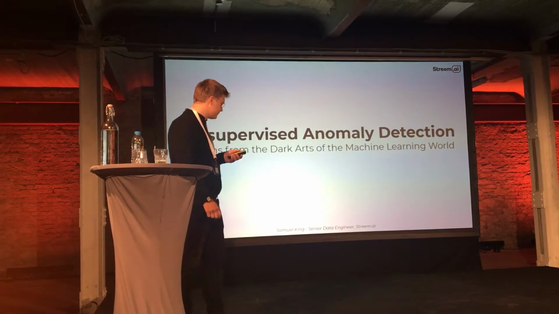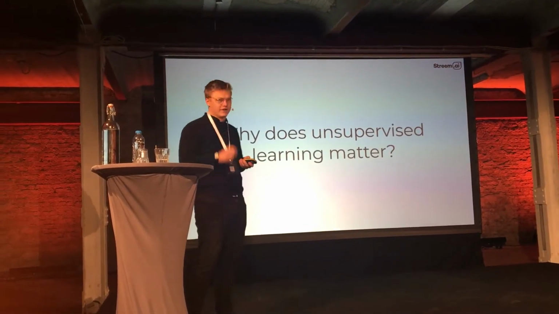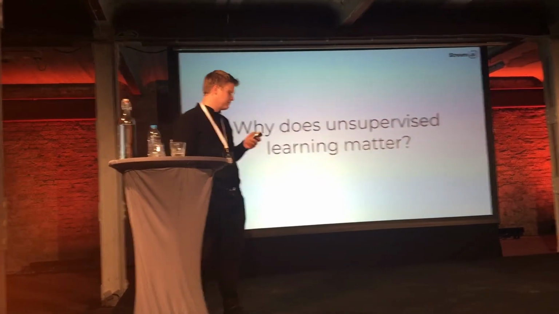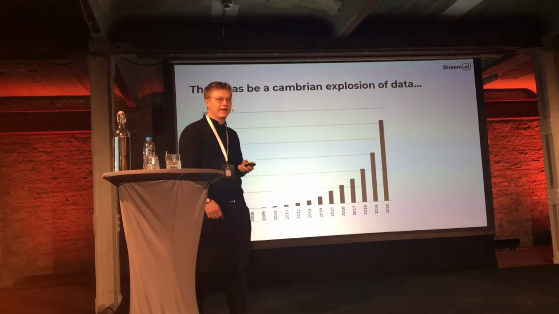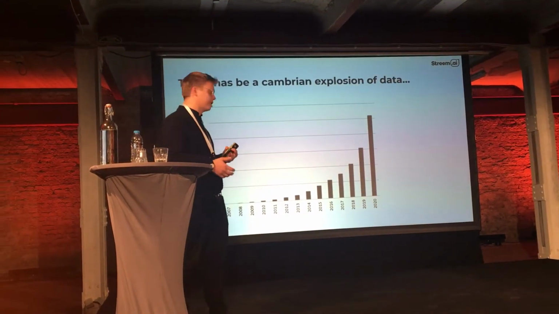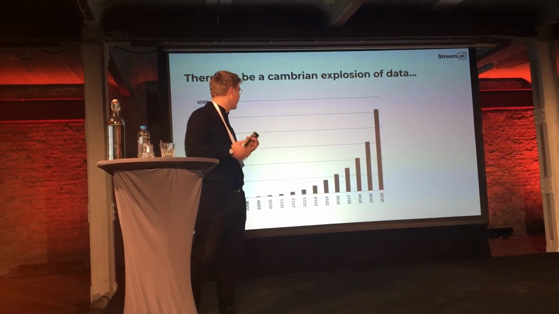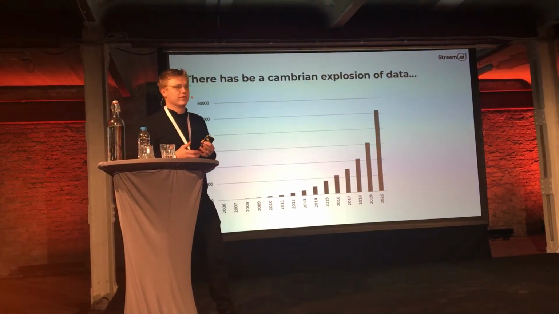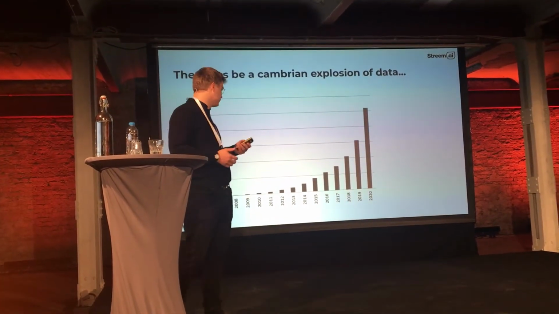So, to understand anomaly detection, we really need to understand unsupervised learning and why it matters. As most people in this room are probably aware, there's been a kind of Cambrian explosion of data in the last decade. Everything from YouTube videos to IoT sensors coming online means there's been this real exponential growth of the amount of data being collected and stored.